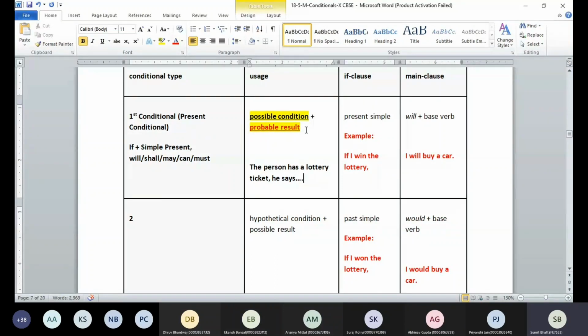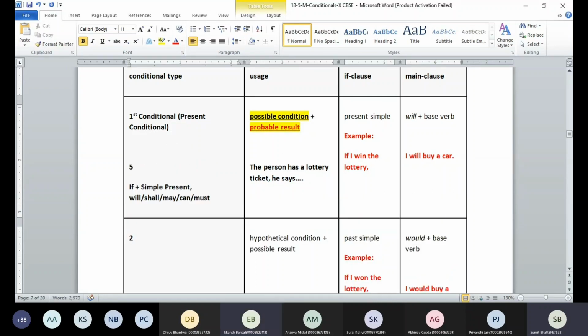In such a scenario, guys, when we have a possible condition and probable result, we are going to use the first conditional, present conditional. In this type of condition, there is always a 50% chance. Because this thing may or may not be fulfilled, it may happen or may not happen. That depends upon his luck. So in this case, we use "if", then simple present tense, and on the other side, will, shall, may, can, or must.